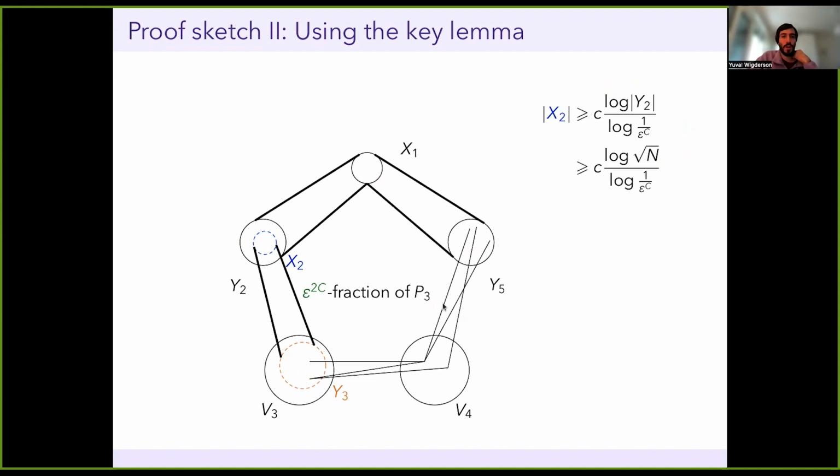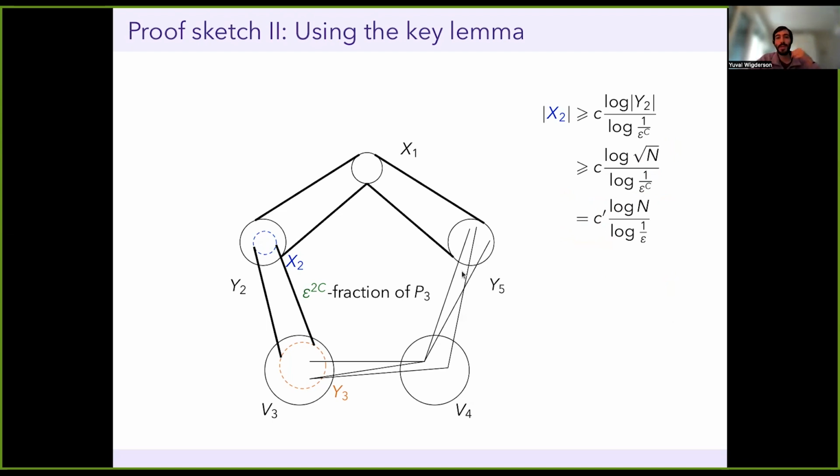But the important thing, if you'll recall, is that Y2 had size square root of n. And the crucial thing is that although I've lost a lot earlier, when I shrank from something of size n to something of size square root n, and my density of copies went from epsilon to some huge power, both of those losses are just polynomial. So when I take logs, those losses just vanish. They just get eaten up by a different constant out here.